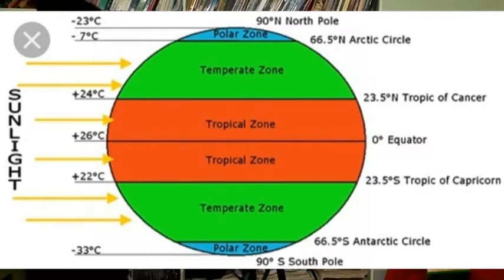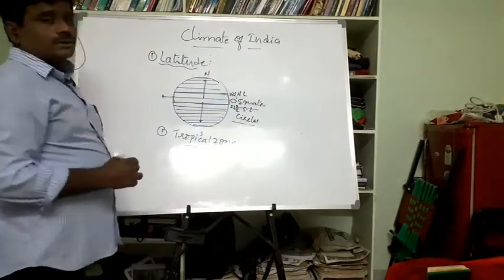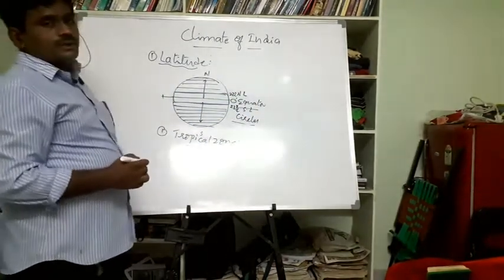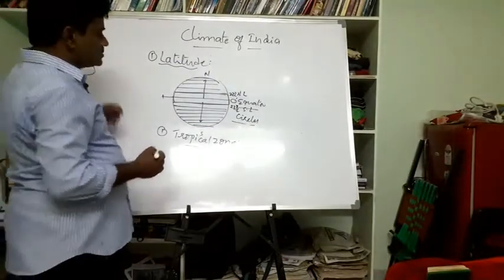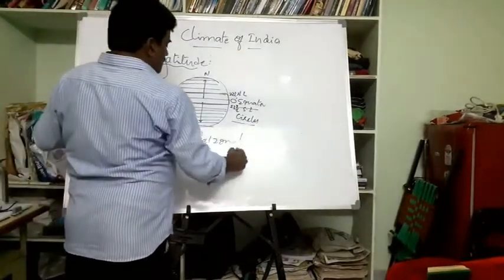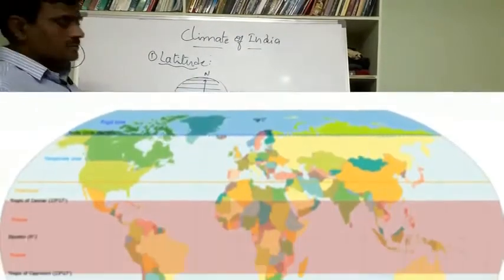This zone is in between 23.5 degrees northern latitude, nothing but the Tropic of Cancer, to 23.5 degrees southern latitude, the Tropic of Capricorn. The area between the Tropic of Cancer and Capricorn is generally termed the tropical zone, which is also called the torrid zone. This is the zone which is really hot because sun rays fall directly.